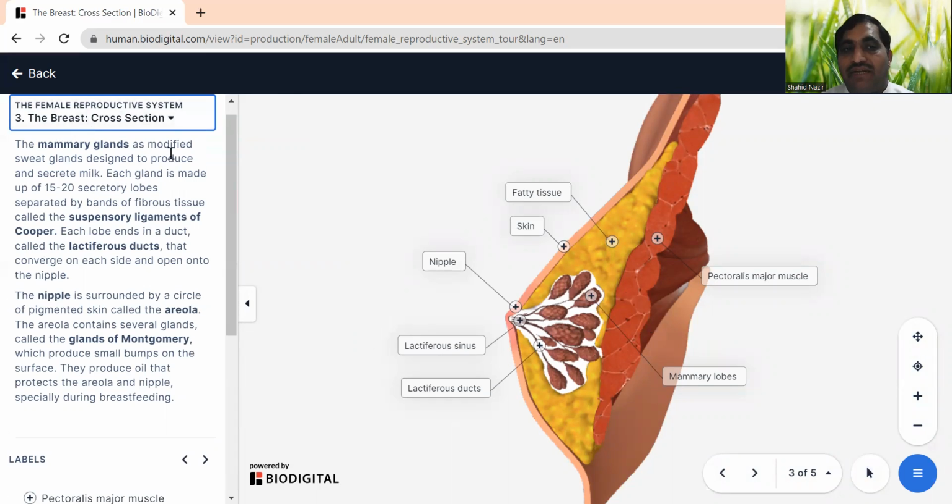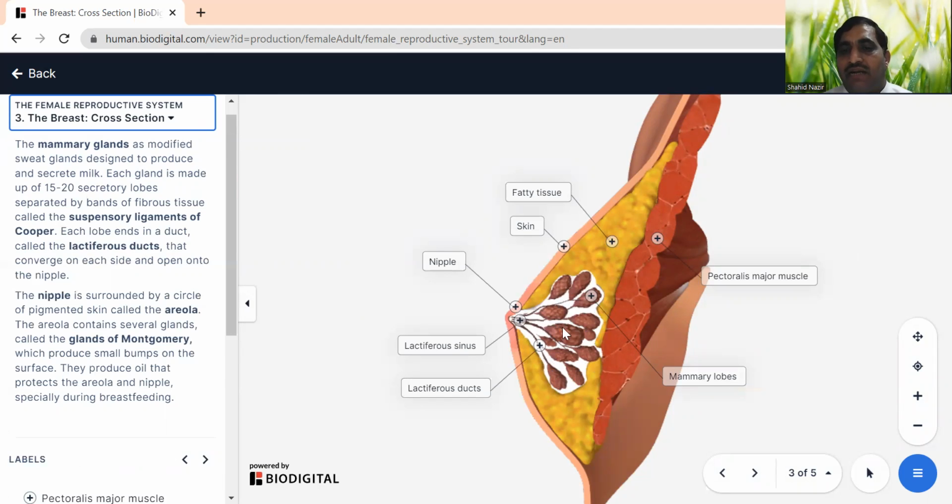Similarly, these mammary glands are modified to produce milk. So simply we can say the breast is a mammary gland, because it produces milk. The mammary gland, or breast, consists of 15 to 20 mammary lobes. These are the lobes. Each one we call a lobe.